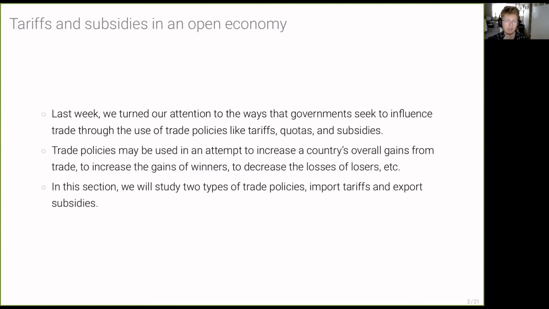And then, as we're going to see, those terms of trade effects can vary for different policies, but the reduction in prices caused by a trade policy can mean that both policies, tariffs and subsidies, can have potentially welfare increasing effects, although their welfare increasing effects are going to vary depending on their implementation. So we'll see that with exercises here in a bit.